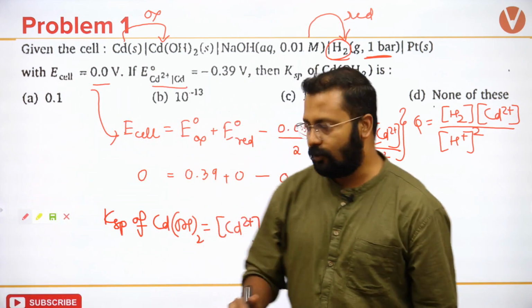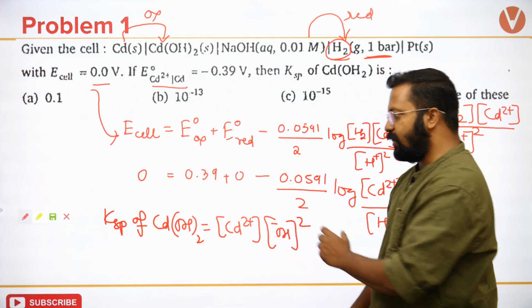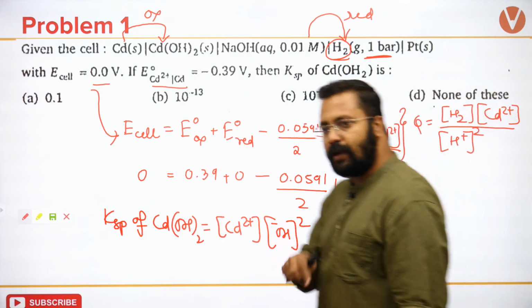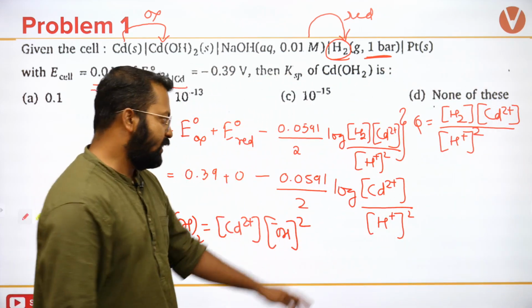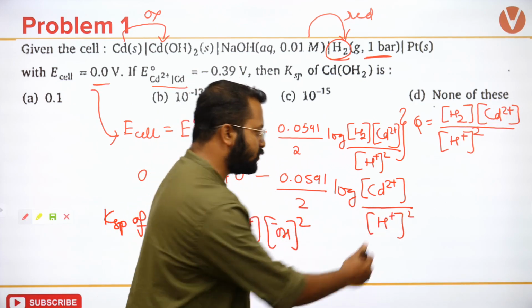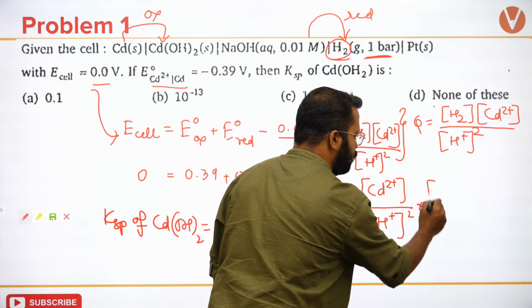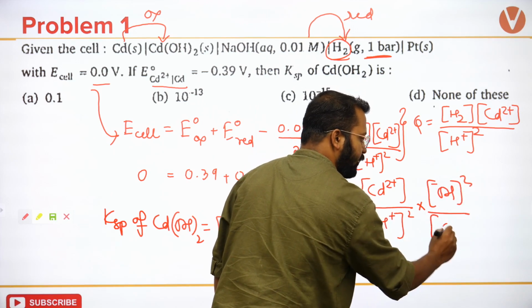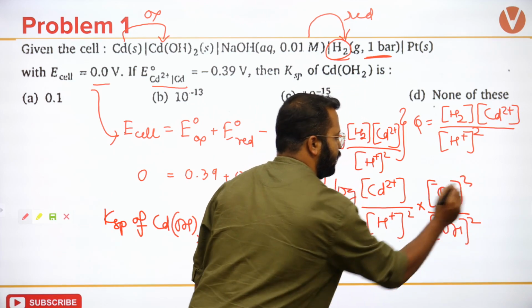The product of these two terms is the KSP of Cd(OH)2. Now I can see that the numerator has Cd2+, the denominator has H+ whole square. I multiply this with OH minus square and divide it by OH minus square.